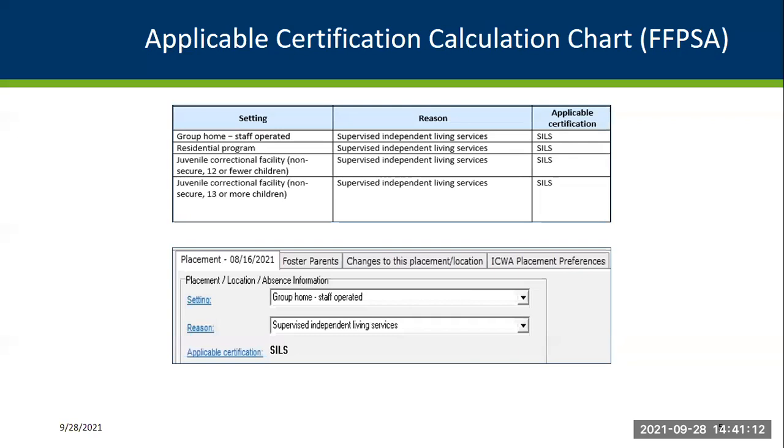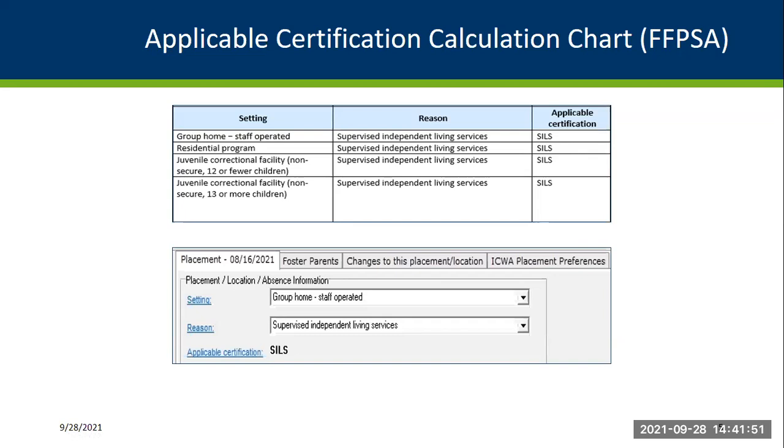The next slide I'd like to talk to you all about is related to the applicable certification chart for supervised independent living services. And this, again, is for that specialized setting related to FFPSA. So you see up in the title section of this slide that it is FFPSA related. Pretty self-explanatory, but I will provide a high-level overview here. Your setting type on your placement screen, which is underneath the continuous placement section. So it's your placements, locations, and absences folder under the permanency folder.